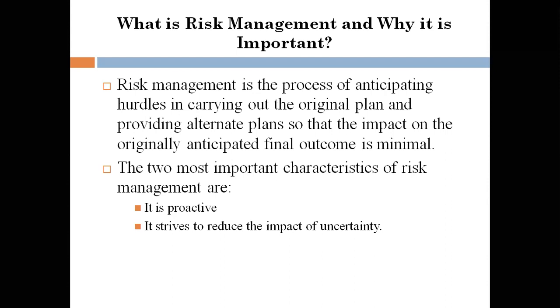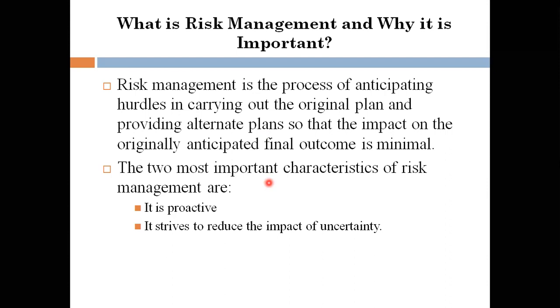Providing alternate plans keeps the impact on the originally anticipated final outcome minimal. If there is no alternate plan, the impact on your final outcome will be at its maximum, at the highest level. That shall be reduced with these kinds of risk management strategies. We are not talking about the strategies as of now.